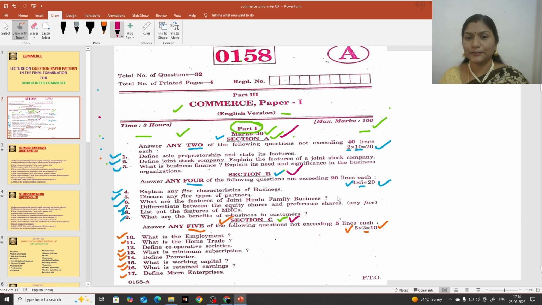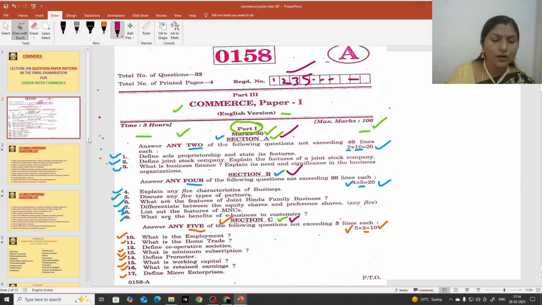Hope this is clear. And in the examination you should write your hall ticket number in the boxes provided. It is compulsory to mention your hall ticket number here in the boxes. But don't write anything else on the question paper except this.